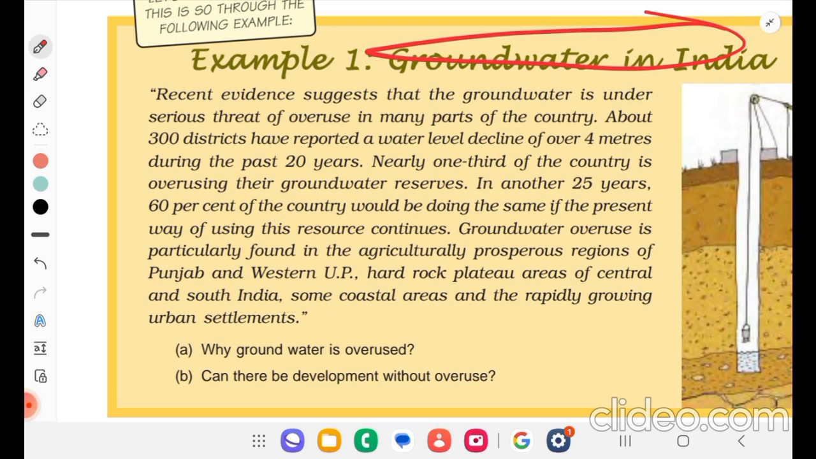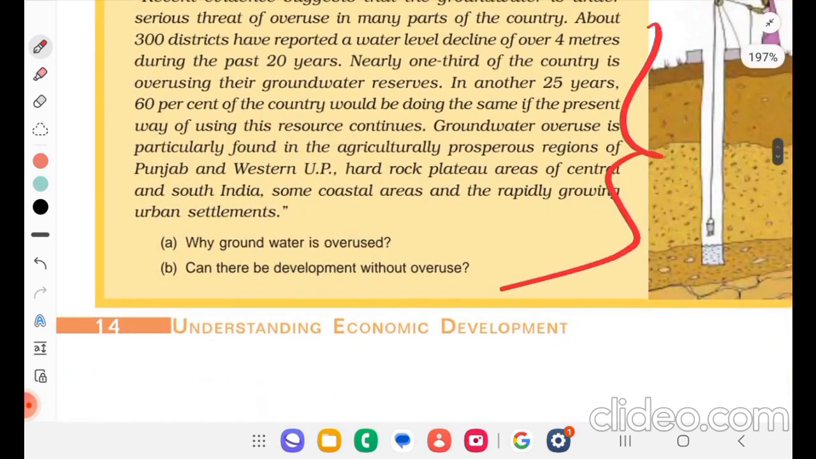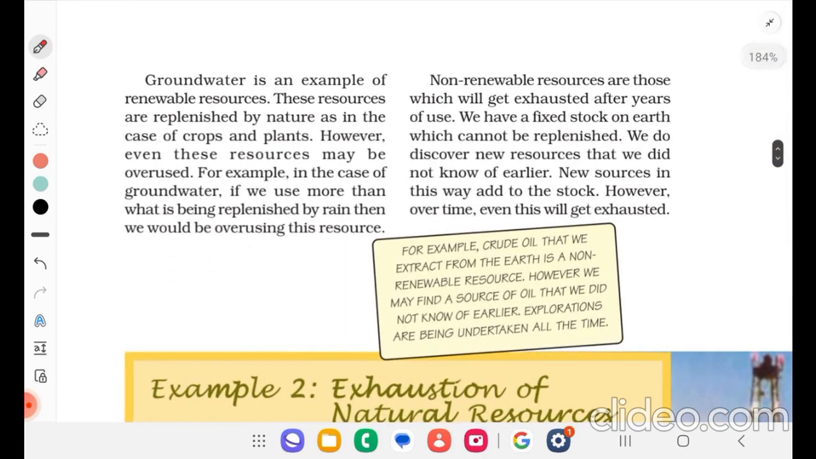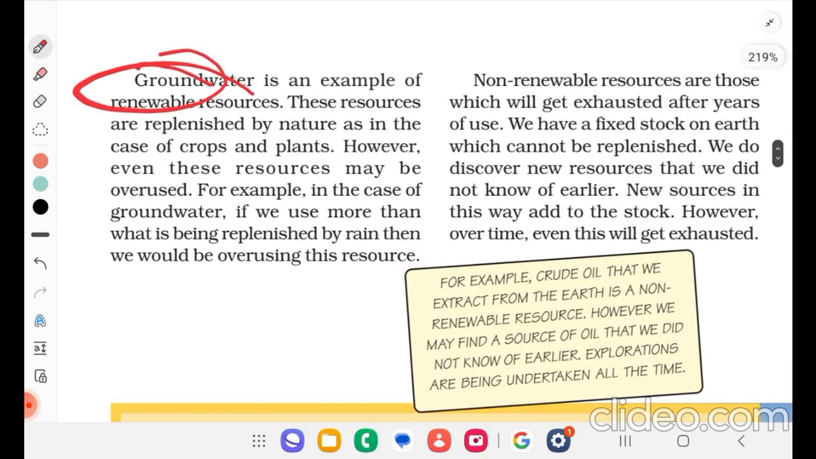So this is one of the unsustainable practices. Groundwater is an example of renewable resources. These resources are replenished by nature, as in the case of crops and plants. However, even these resources may be overused. For example, in the case of groundwater, if we use more than what is being replenished by rain, then we would be overusing this resource.